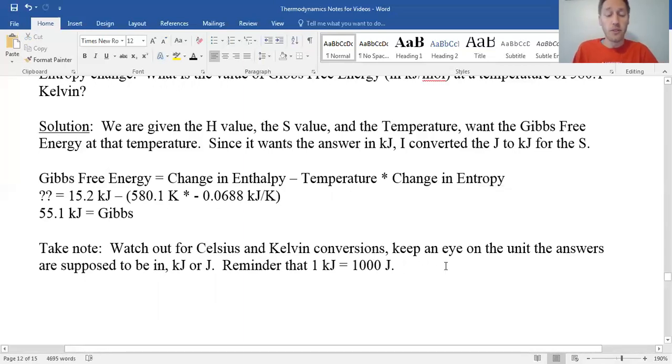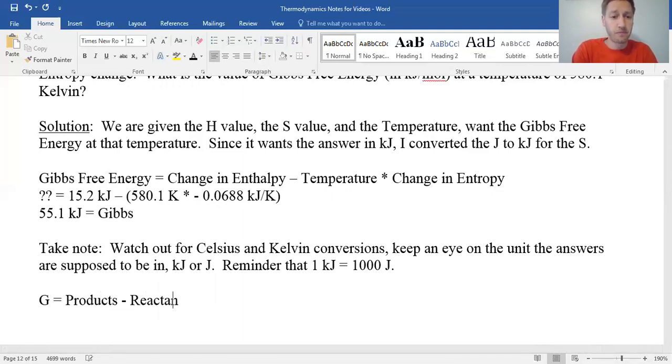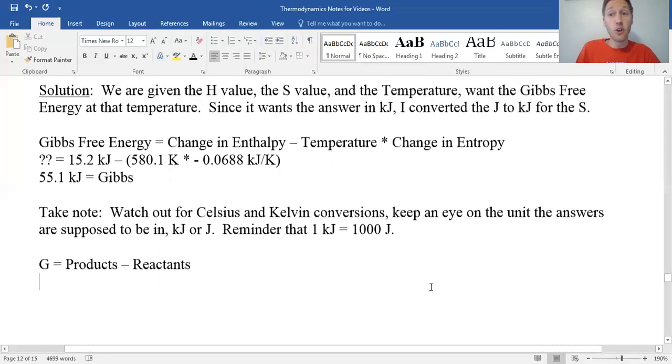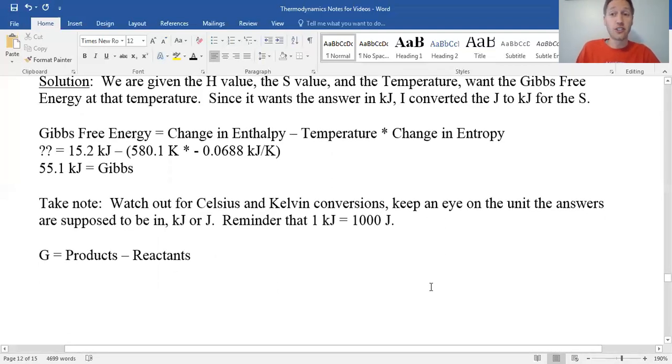Okay. One more thing I should mention too, like before, you can also find the G by doing the products minus reactants. Meaning you could find the G if you know the G values for the products and the reactants, just like we did with enthalpy and entropy. So you could look at the data table, take the G values for the products and the G values for reactants to find the overall change in G. Of course, that would be just for that temperature on the data table, which is 25 degrees Celsius. So do take note, that is also something you can do.